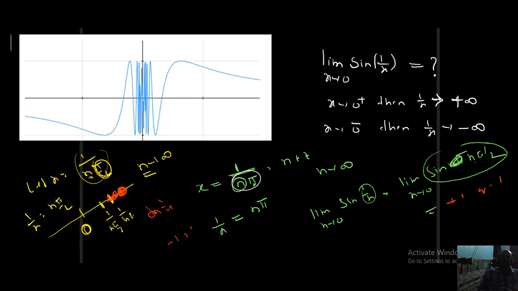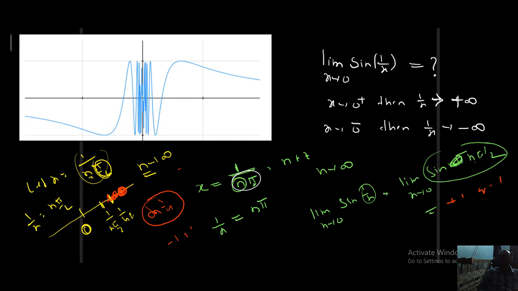If x is tending to 0, we can't find the limiting value of sin 1 by x, but what you can say is that it is oscillating. It is LHL not equal to RHL. LHL not equal, in fractions of a second, what is the meaning of that? When x is nearer to 0, x is changing its values, and automatically the sin 1 by x value is also changing.